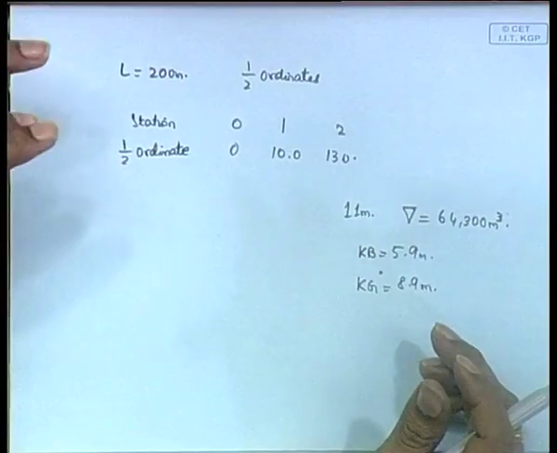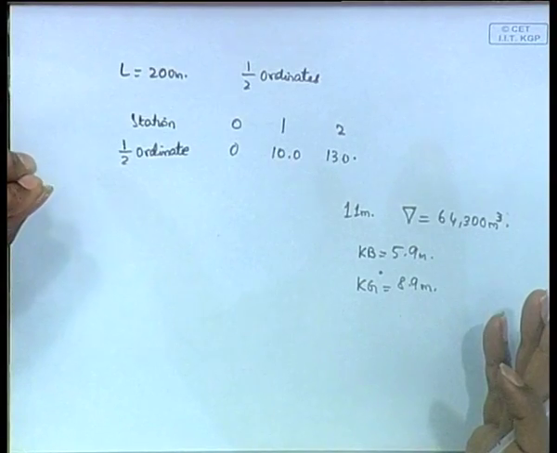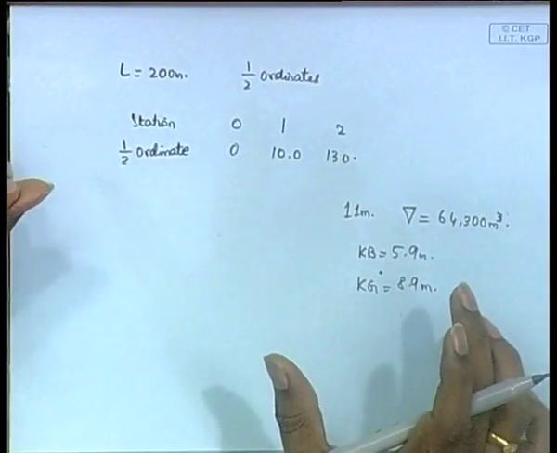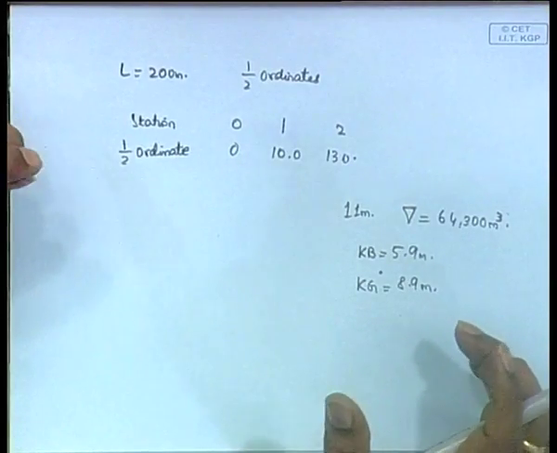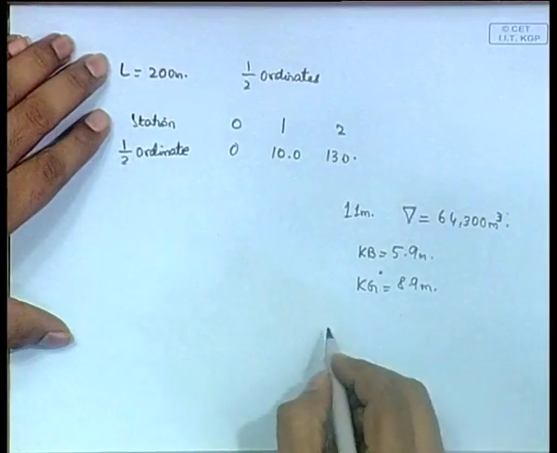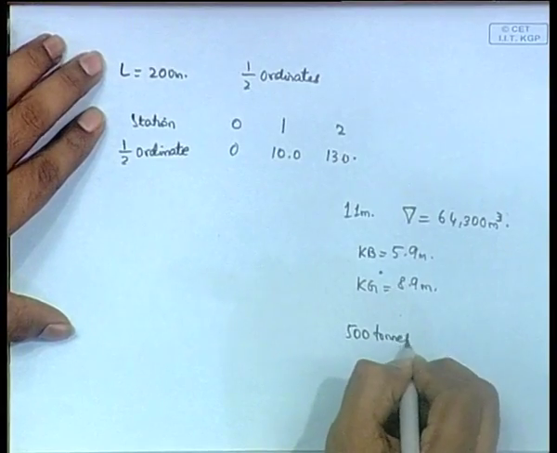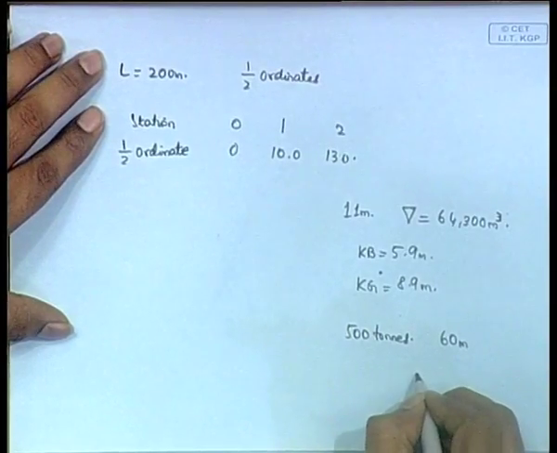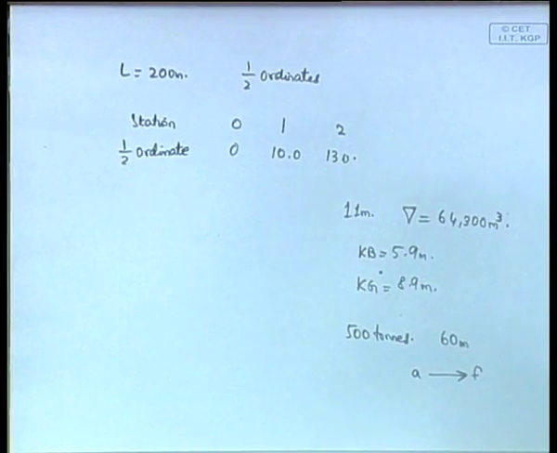Now you are asked to find the change of trim. I guess this has a trim, as it is standing it must be having a trim. Now, you have to find the change of trim if a weight of 500 tons is shifted 60 meter from aft to forward. From aft to forward, a weight of 500 tons is shifted a distance of 60 meters.